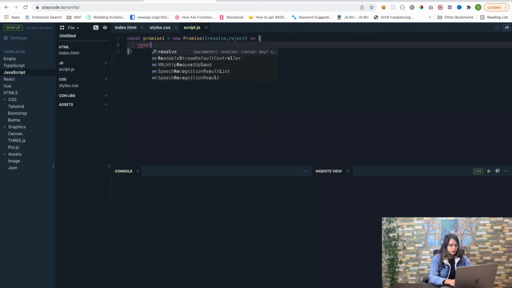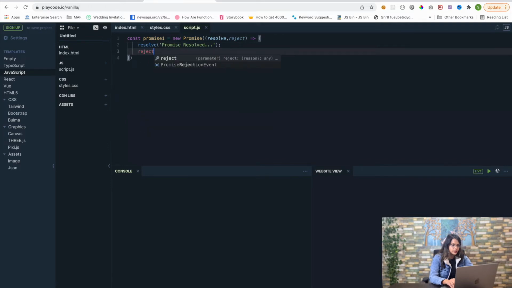So I am going to put resolve, and I am going to pass, for example, "promise resolved". And reject is going to take the response which is going to be there when the promise is rejected. "Promise is rejected." Simple. This is the simplest promise that you can create.